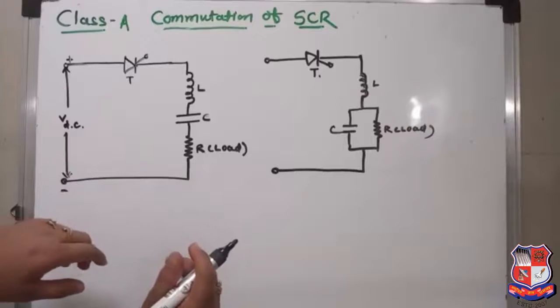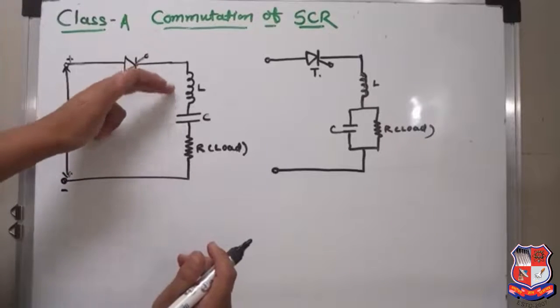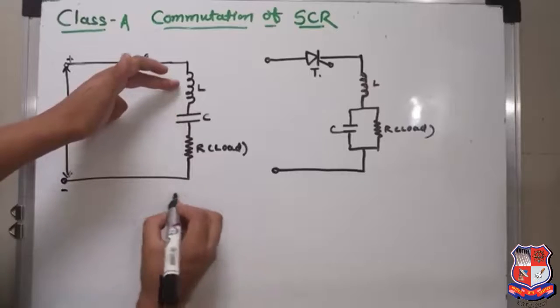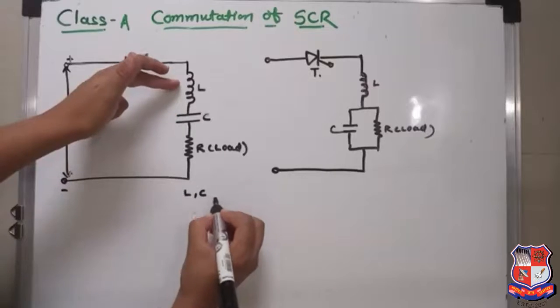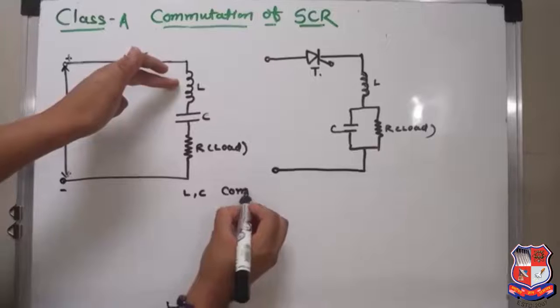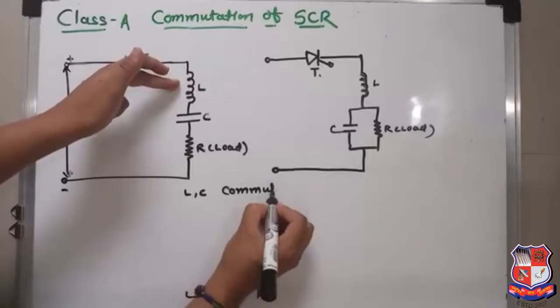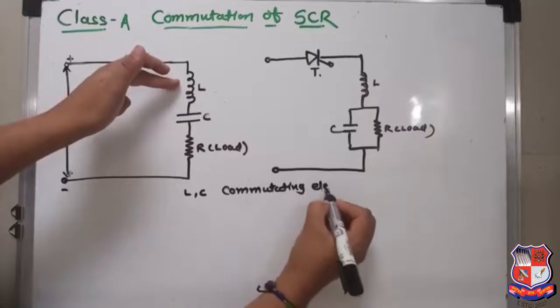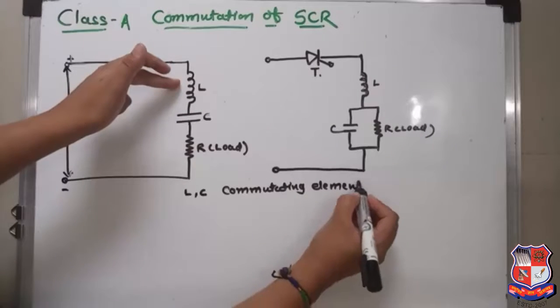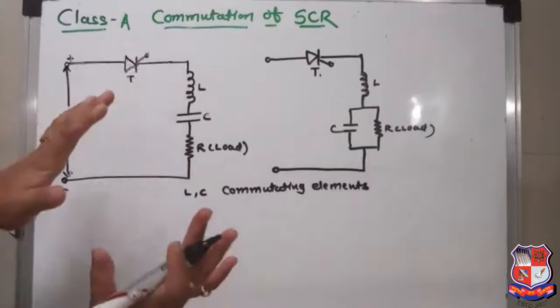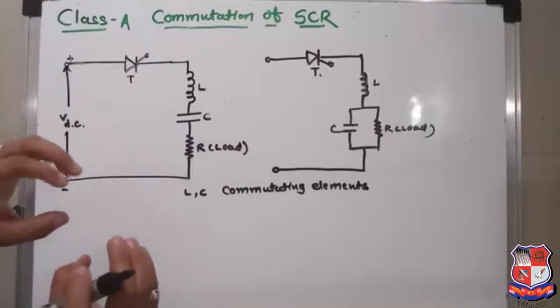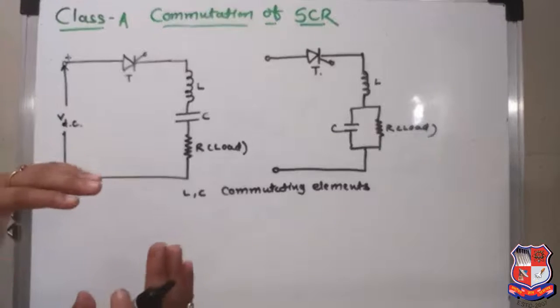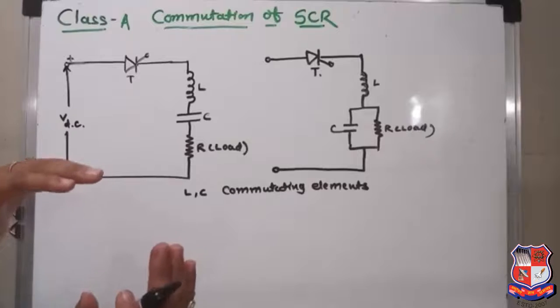Now in a class A commutation, the inductor L and capacitor C both are the commutating elements. Means in a forced commutation, the thyristor is forced to turn off by using the commutating elements.